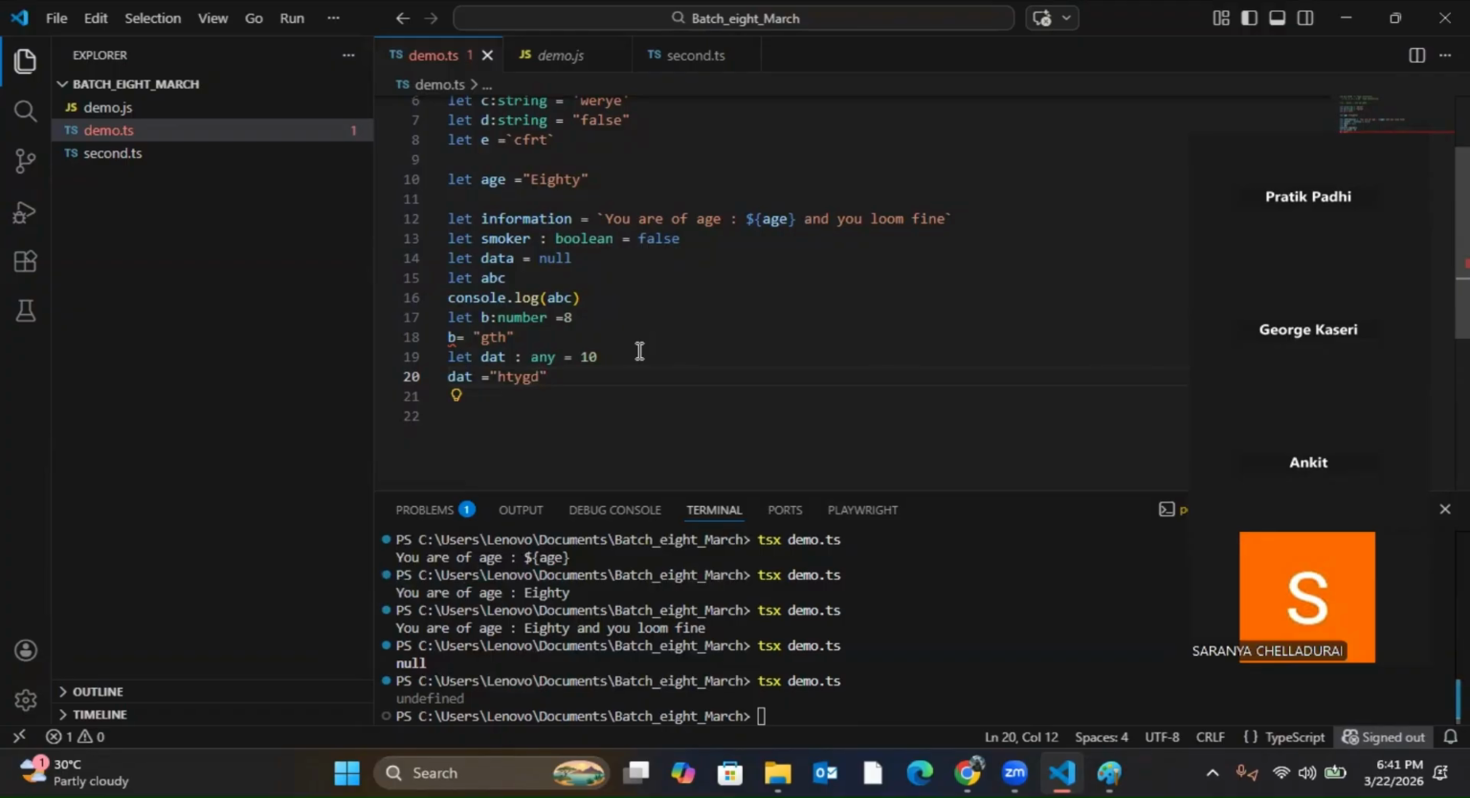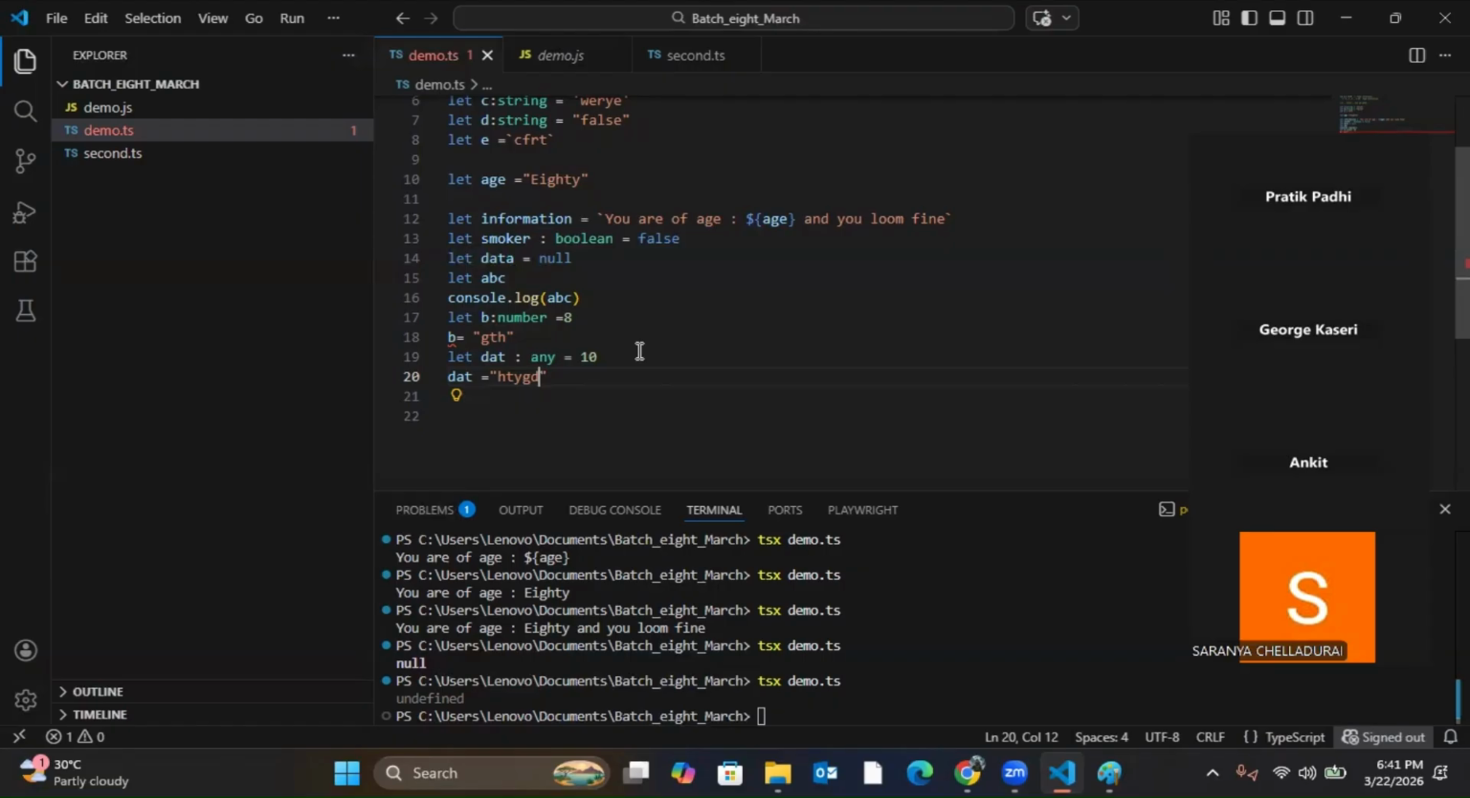Because when I declare a particular variable as any, it can store numeric, string, boolean, undefined, null, everything it can store. Clear? Yes.